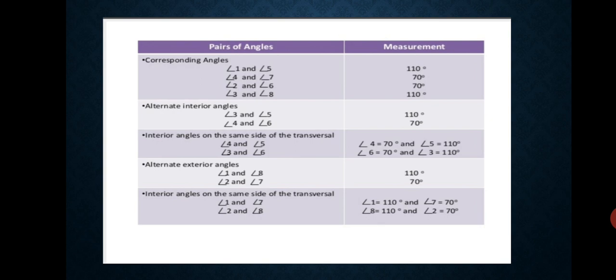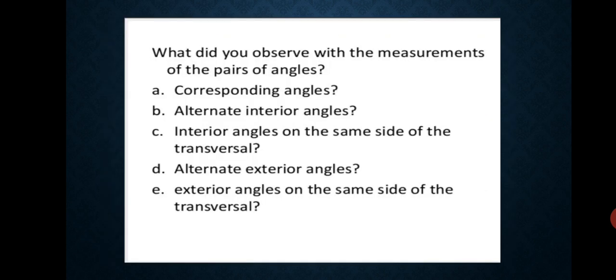And we observe all the measurements of these. We conclude something. What do we conclude? You may give the answers. What do you observe with the measurement of the pairs of angles: corresponding angles, alternate angles, interior angles on the same side of the transversal, alternate interior angles, exterior angles on the same side of the transversal? Just observe the measurement of the angles and find out the relationship.